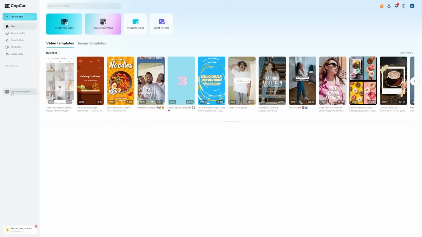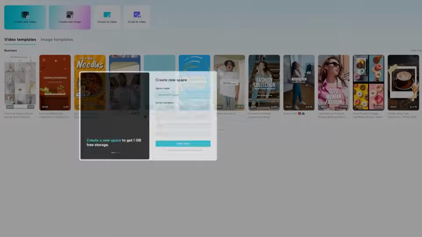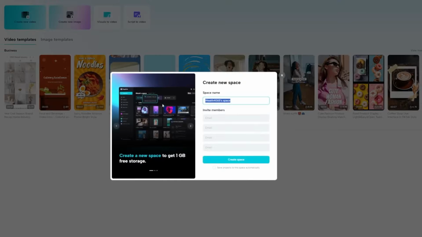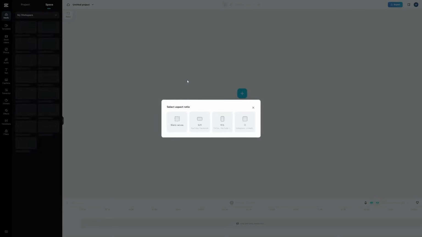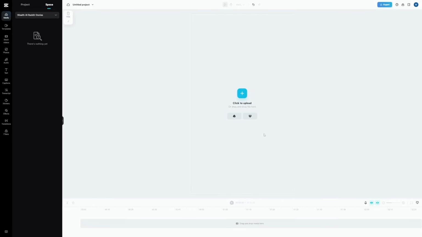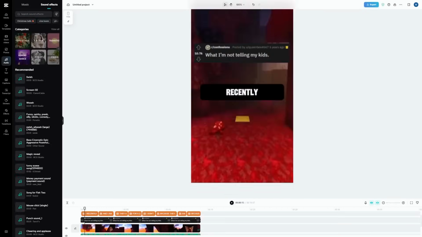On the left side menu, you'll find the Create a New Space button. Click on it and give it some name like Only Profits AI. Click on the blue Create Video button and choose 9:16. This is the aspect ratio used by TikTok. This is the type of video that we will be creating.